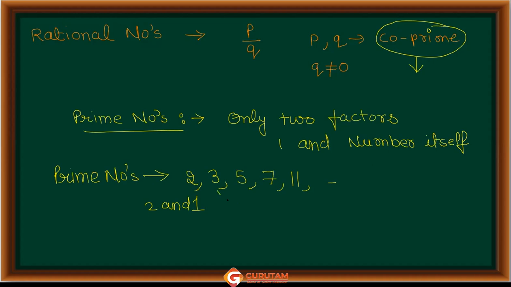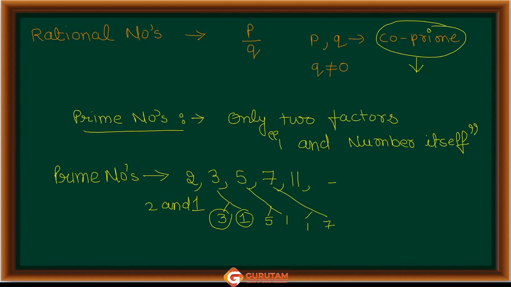Similarly, factors of 3 are 3 and 1 only. What are the factors of 5? They are 5 and 1 only. What are the factors of 7? 1 and 7 only. So 1 and the number itself should be the only factors of a prime number, right? That is why we call them prime numbers.